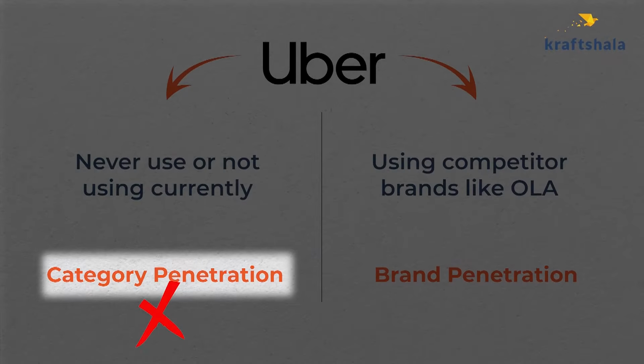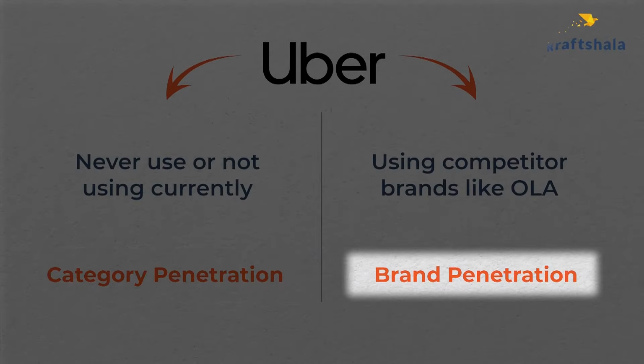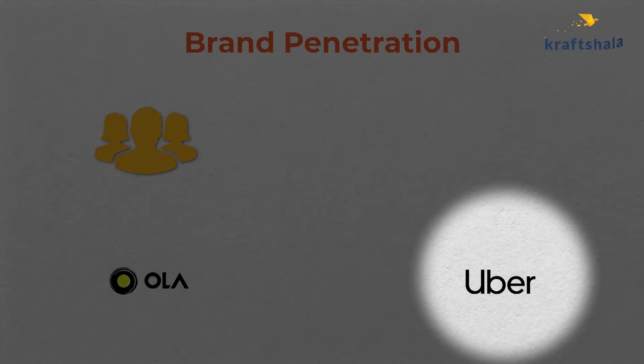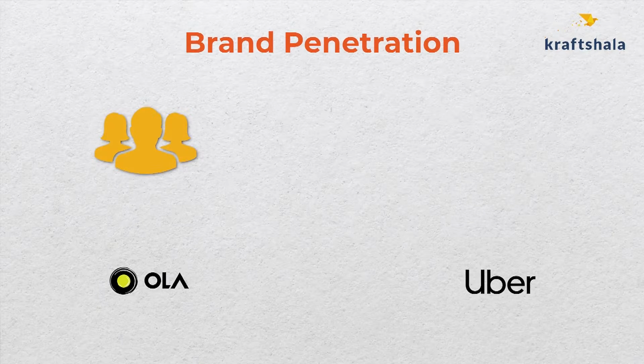So, not category penetration, let's come to brand penetration. Brand penetration means Uber is talking to users who don't use Uber, who use Ola, and Uber is trying to get them to switch. Once again, if Uber is trying to get users to switch from Ola, then you would imagine that in order for a campaign like this to actually succeed, they would have to give some rational reasons to users, right? It's not a fashion category where you can just talk emotional benefits. There have to be some real rational reasons that they'd like to communicate.